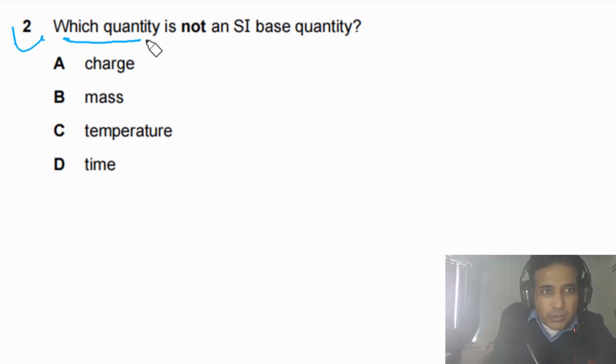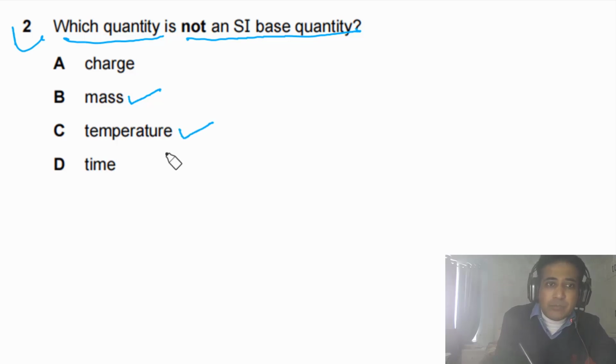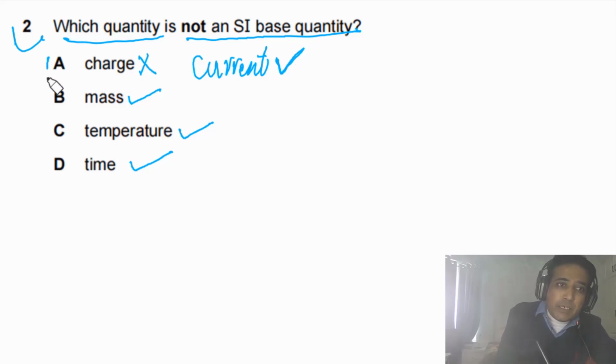Question 2 says, which quantity is not an SI base quantity? We have 7 SI base quantities. If you look at the given options, mass is an SI base quantity, temperature is an SI base quantity, time is an SI base quantity, and current is an SI base quantity, but charge is not. So simply you need to understand current is an SI base quantity, but charge is not. So the answer for this question is A.